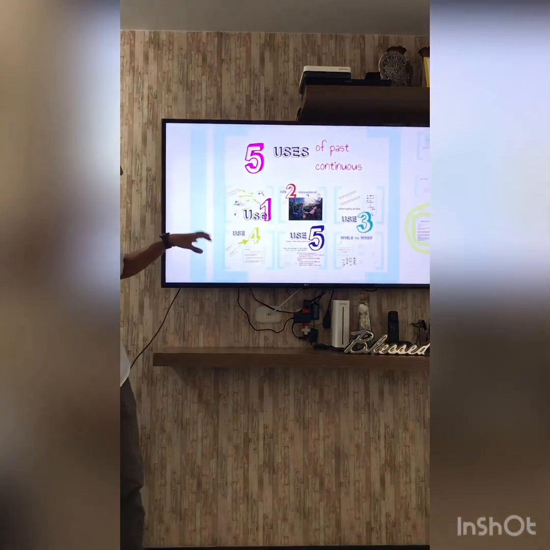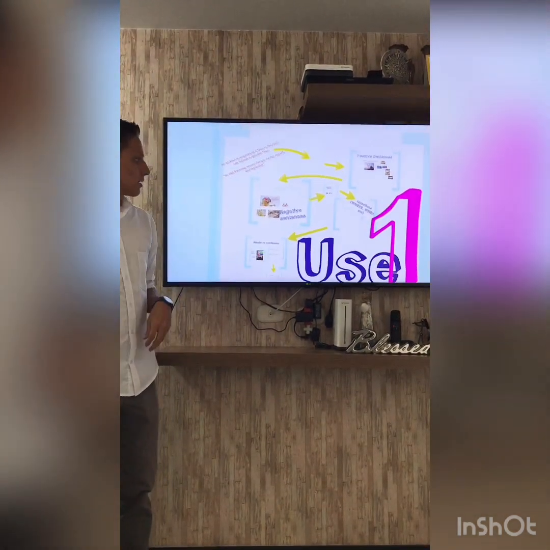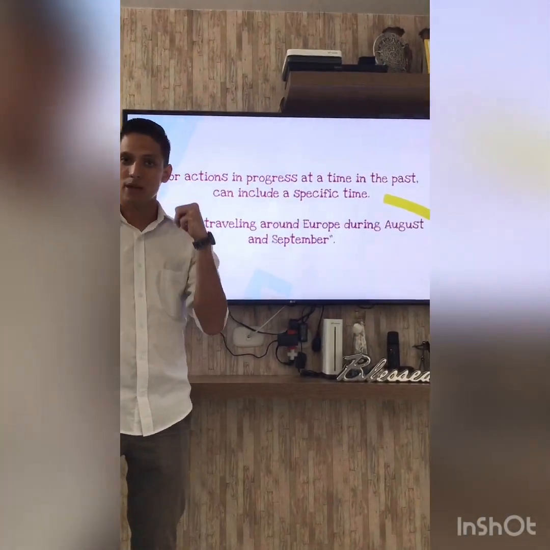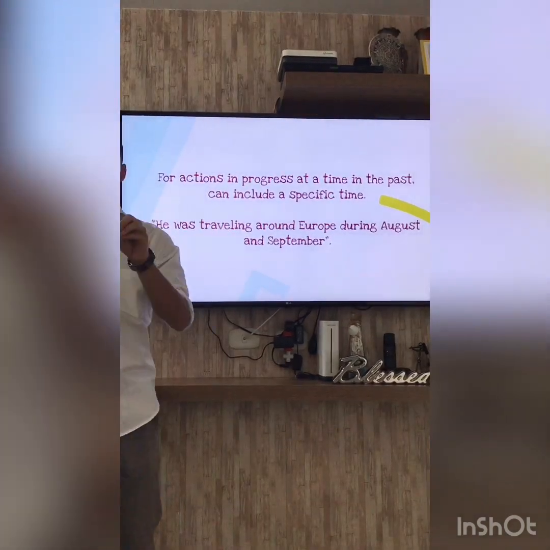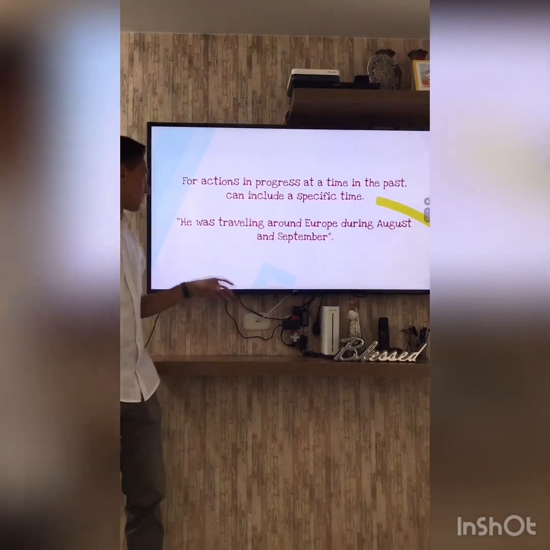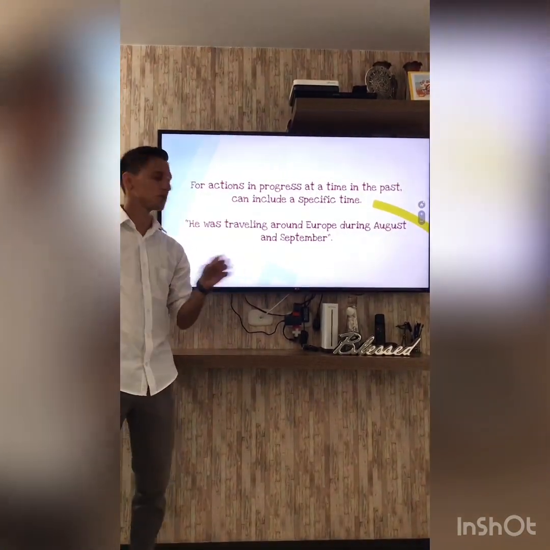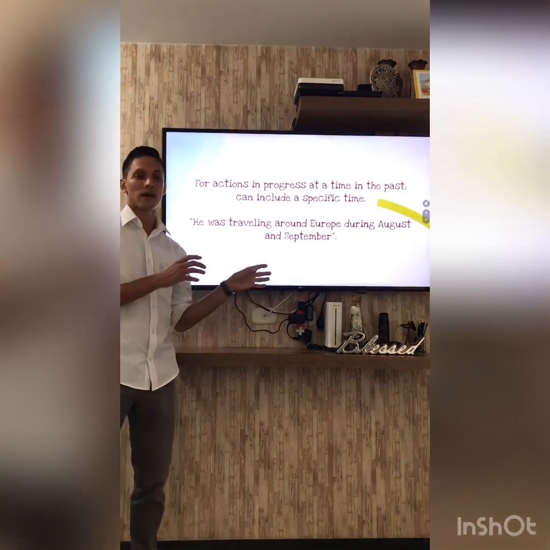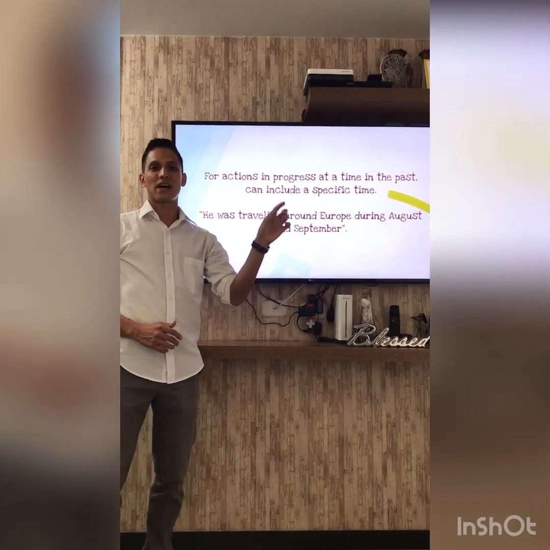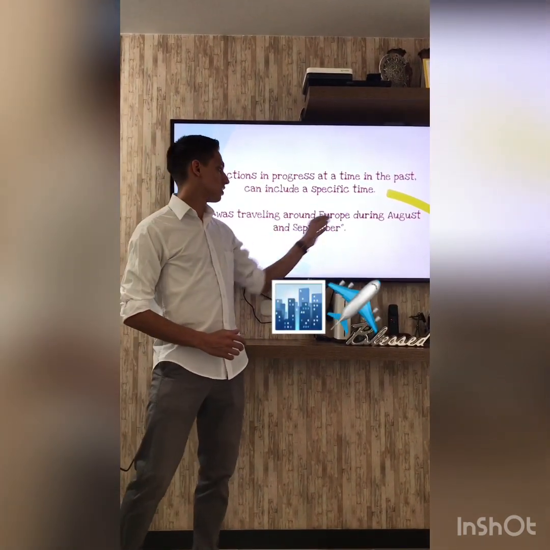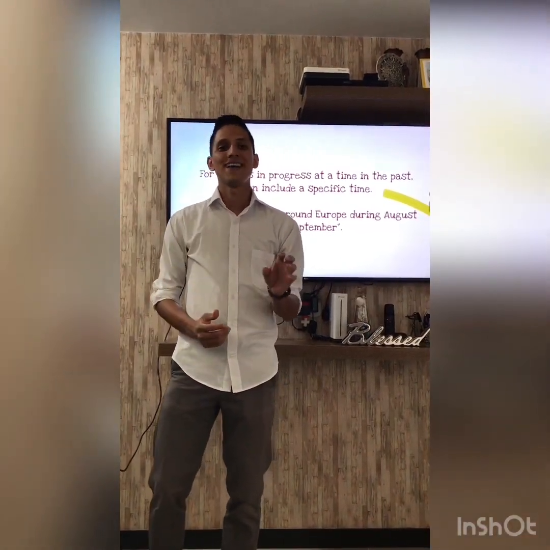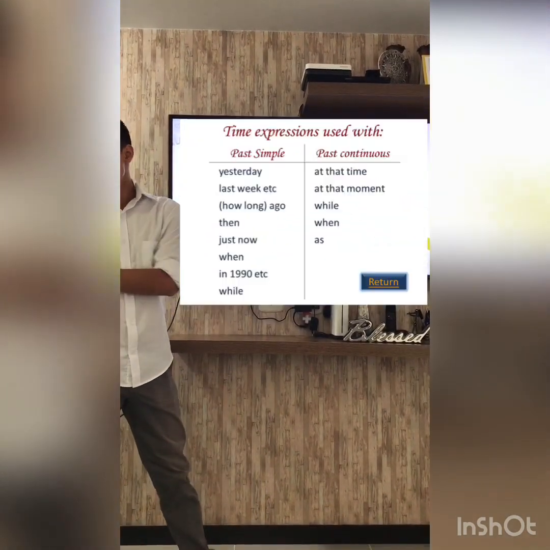Okay? The first point, the first step, is the use of past continuous. It's for actions in progress at a time in the past and can include a specific time. For example, look at this interesting example, guys. He was traveling. When I say he, it's the personal pronoun, the subject. Was is the verb to be in the past. Traveling is the infinitive verb travel with ing, around Europe during August and September. The months of the year, August and September, are the time expression.